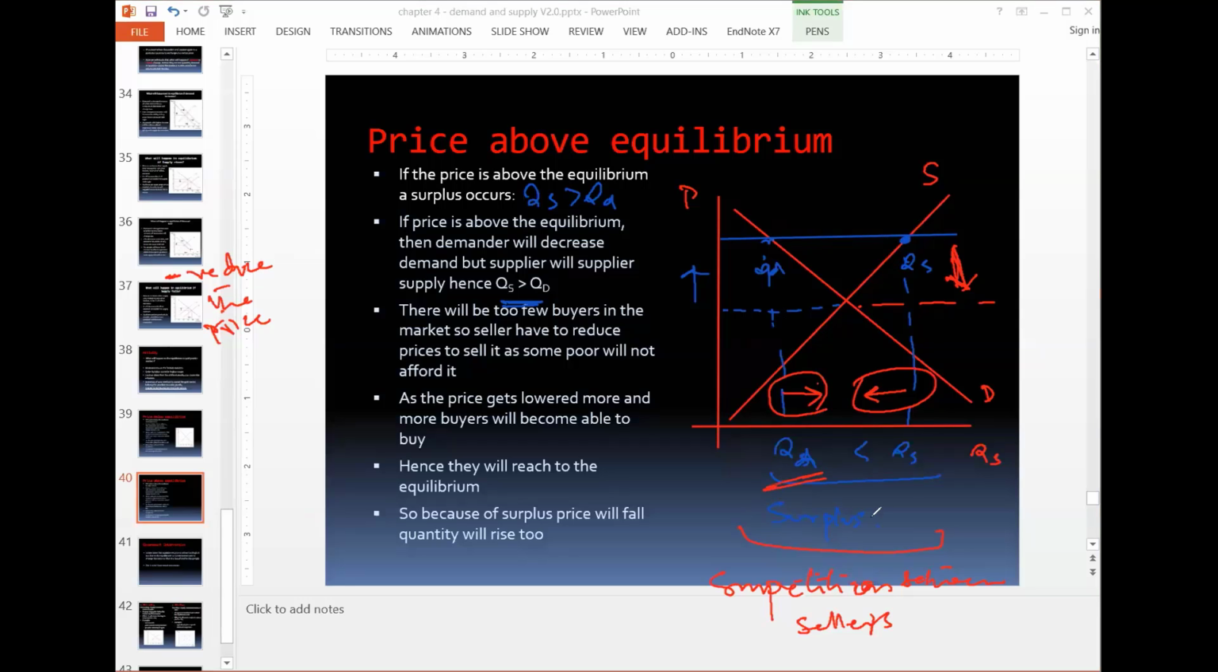So what happens? Sellers need to reduce the losses. The surplus items will become a loss after a certain time, so they have to reduce the losses. For that, they will shrink their business. They will reduce the quantity supplied and also reduce the prices so that the buyer is able to buy, all the losses are reduced and everything gets sold. So this is the conclusion when the price is above equilibrium.